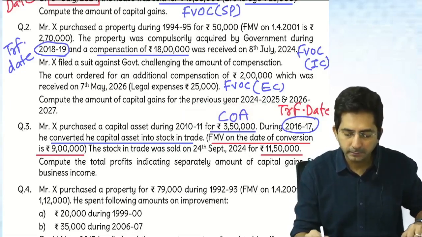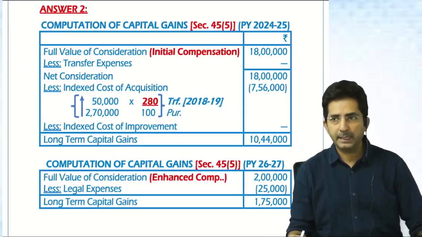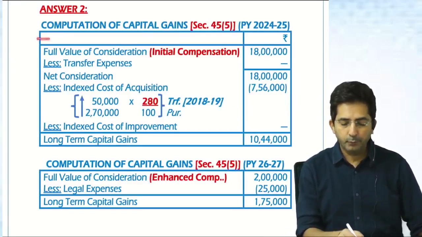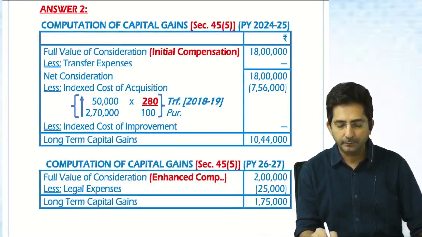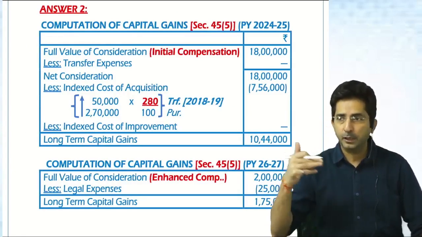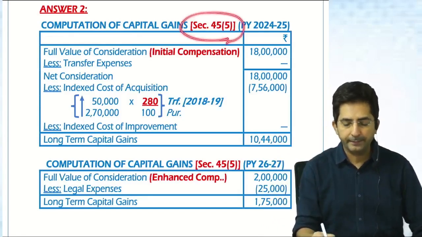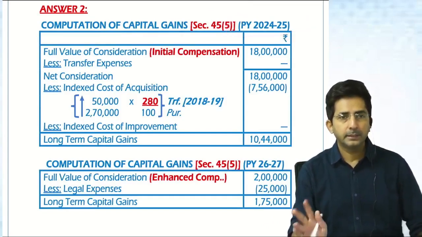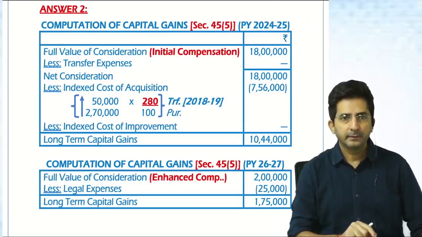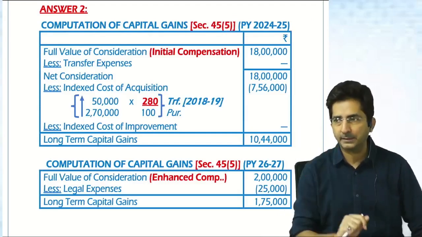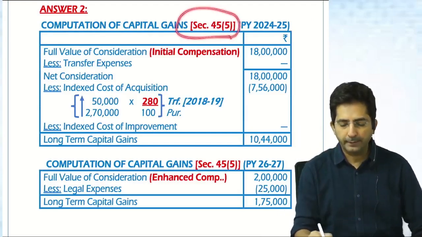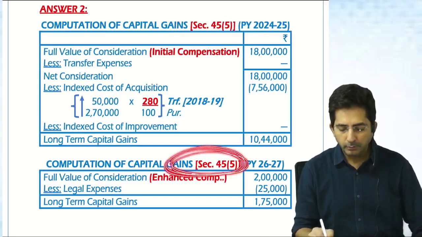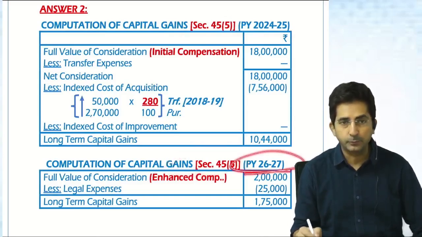So check the answer. See the way I have presented the answer. Presentation also you check properly. Computation of capital gain. See, I have written the section. Whenever you remember the section of the capital gain, you can write in the heading. And the year of tax also you should write in the heading. See, two things you can write in the heading: relevant section and the year of tax. So here the section is 45(5). Year is 24-25. And for the second working also 45(5). The year of tax is 26-27.